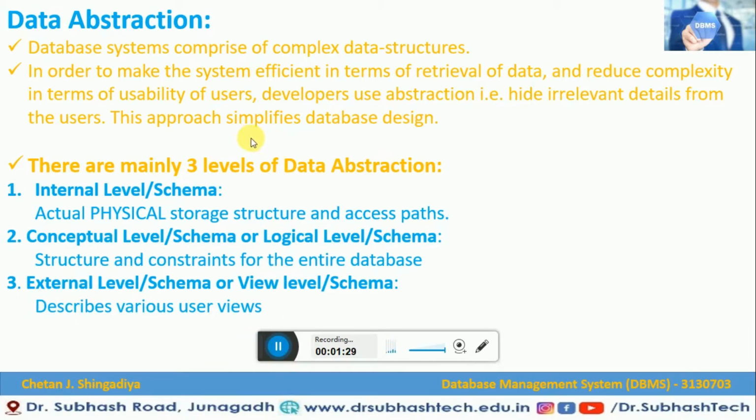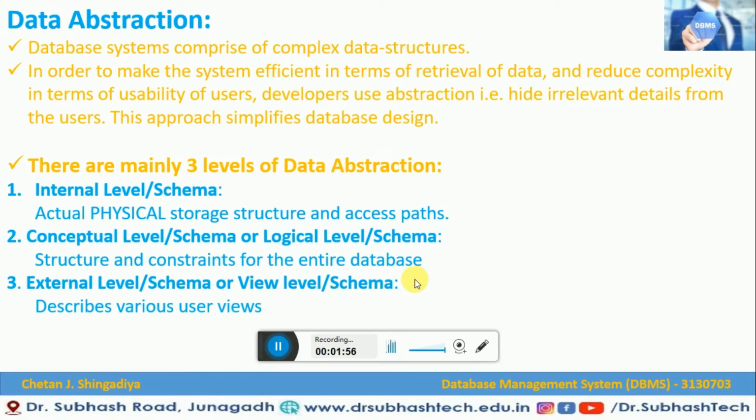So let me explain once again what is data abstraction. In order to make the system efficient in terms of retrieval of data and reduce the complexity in terms of usability of users, developers use the abstraction. That means when you are going to hide the irrelevant details from the user, we need to simplify the database design. That is nothing but a data abstraction.